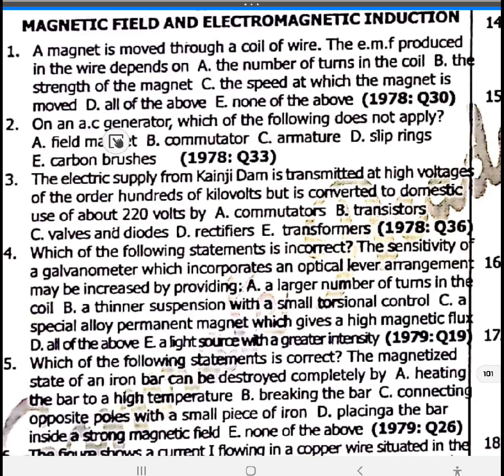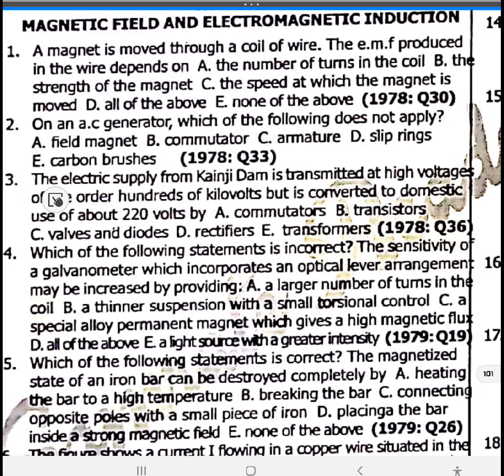on an AC generator, which of the following does not apply? One of the following here does not apply to an AC generator. That is commutators, right? Split ring, split ring, and commutators do not apply to an AC generator. They only apply to a DC generator. While slip rings apply to AC generators.